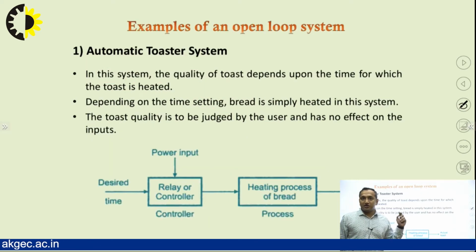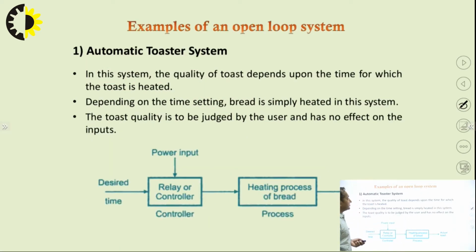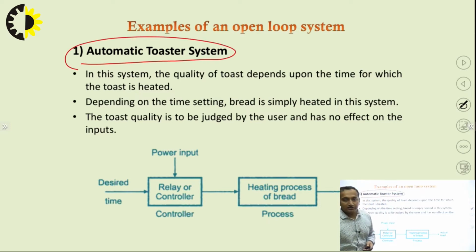Now let us see some examples of open loop control systems. Number one is the automatic toaster system. Many of us have an automatic toaster at home. In that, what happens is you put in the bread, and for a specific period of time there is a red light and green light.